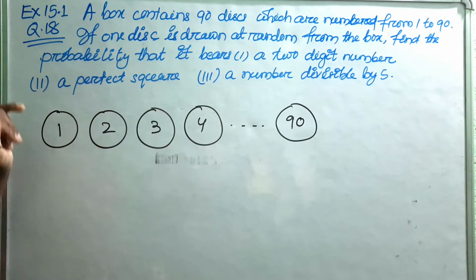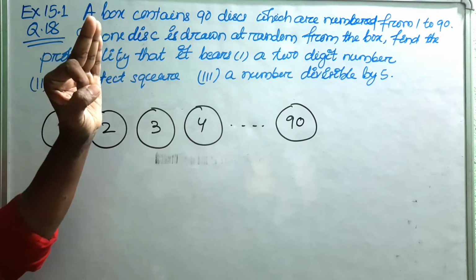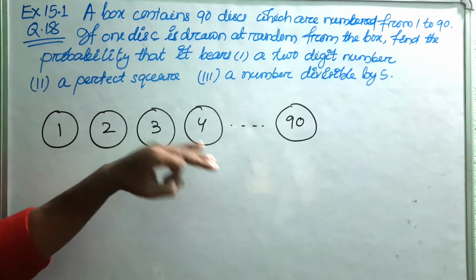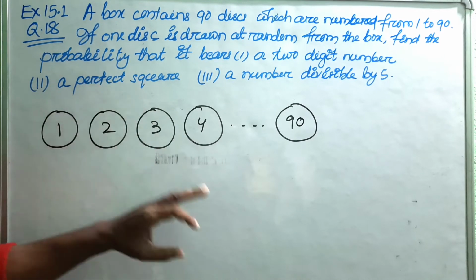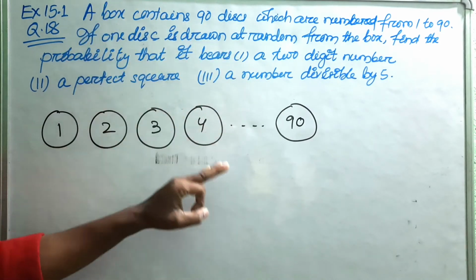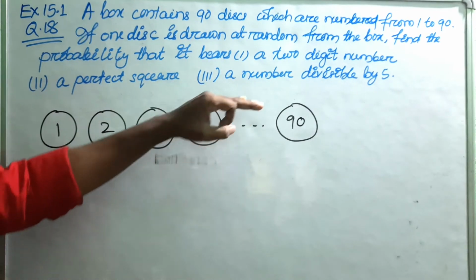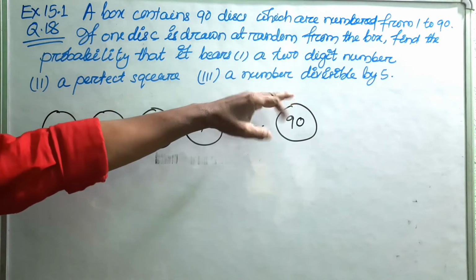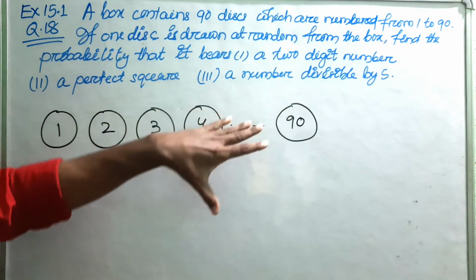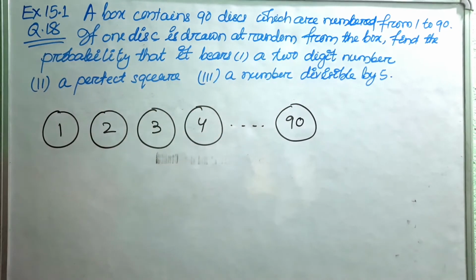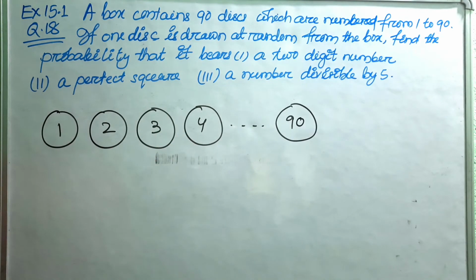Then the second part is that the disc bears a perfect square number, and the third part is the disc may bear a number divisible by 5. So this is all about the question that we have to answer. Now let us solve part 1 first.